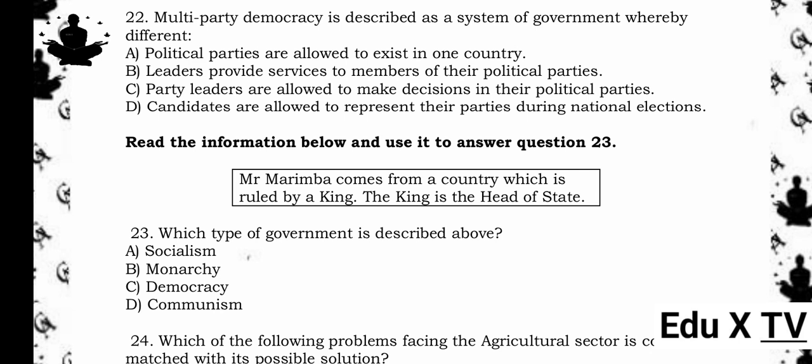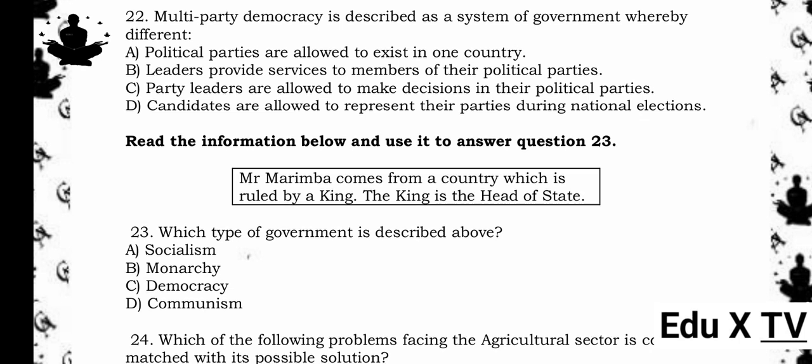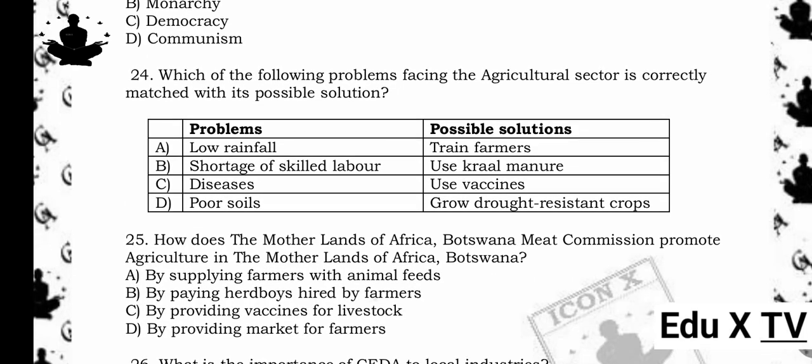Read the information below and use it to answer question 23. Mr. Marimba comes from a country which is ruled by a king. The king is the head of state. 23. Which type of government is described above? A. Socialism. B. Monarchy. C. Democracy. D. Communism. The answer is B. Monarchy. Reason being, a monarchy is a government ruled by a king or queen, who is the head of state.